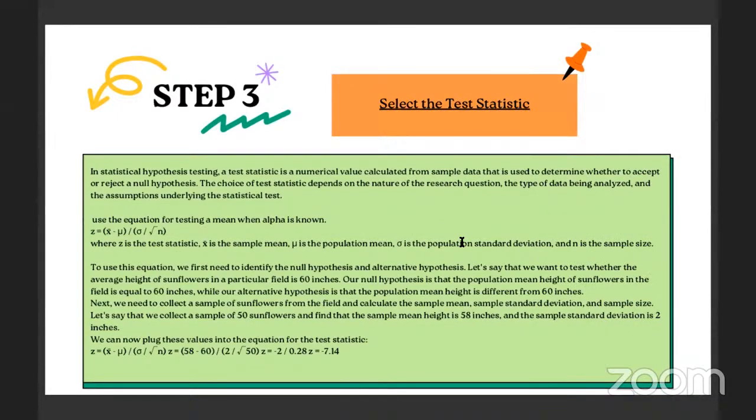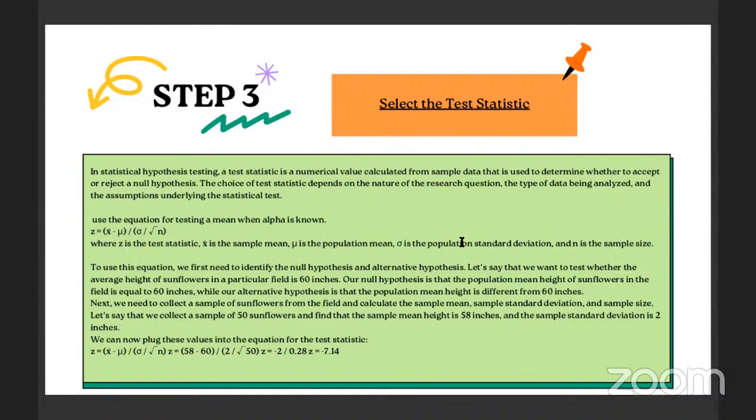Step 3, select the test statistic. In statistical hypothesis testing, a test statistic is a numerical value calculated from sample data that is used to determine whether to accept or reject a null hypothesis. The choice of test statistic depends on the nature of the research question, the type of data being analyzed, and the assumptions underlying the statistical test.